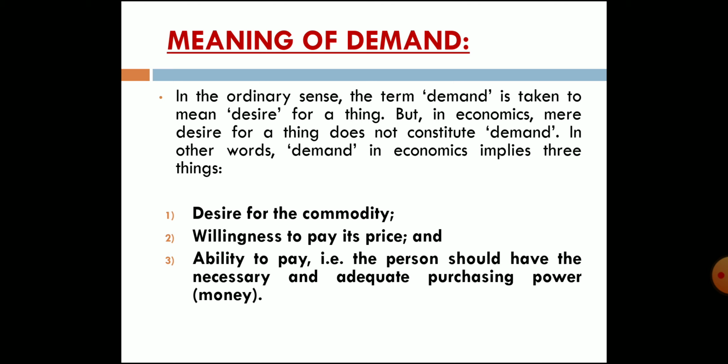So generally in normal language, demand means desiredness or willingness, but in economics demand includes three things: desiredness for the commodity, willingness to pay its price, and ability to pay. Ability means capacity in terms of money. You have the purchasing power, the capacity to pay its monetary value, to pay the price of the product.